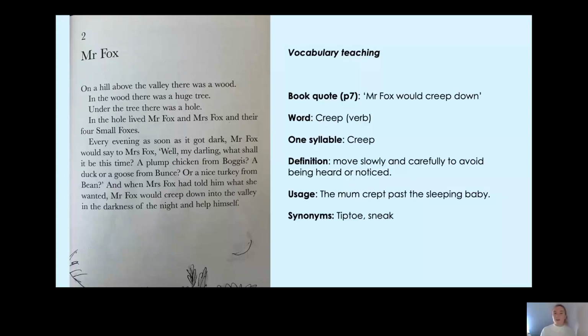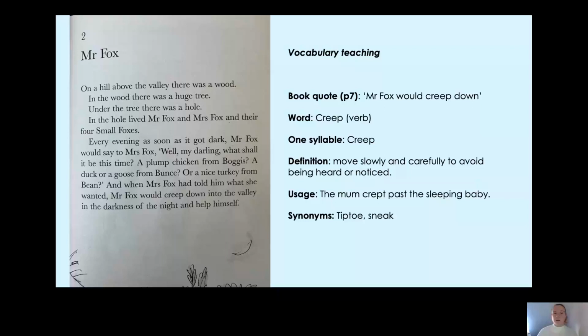We've got tiptoe, so when you tiptoe, you're nice and quiet on your feet so nobody hears you, and sneak. If you sneak somewhere, you don't want anybody to see you. Okay, so he's just creeping down to the valley to go and help himself to the food that Mrs. Fox wants for her, Mr. Fox, and their 4 small foxes. Let's find out what happens next.